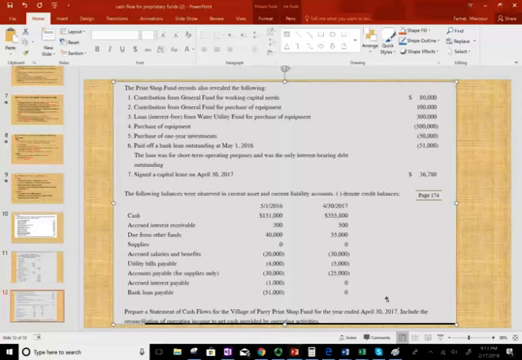Hopefully this exercise will help you prepare a cash flow statement, a cash flow statement used for the governmental enterprise fund. If you have any questions, any comments, by all means email me or see me in class. And this will definitely be covered on the CPA exam.